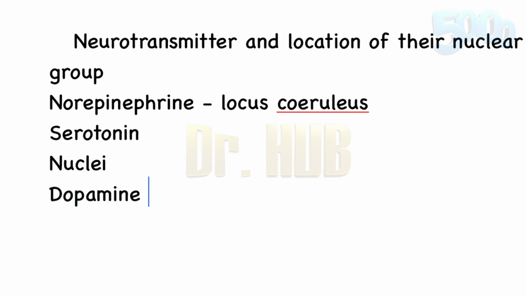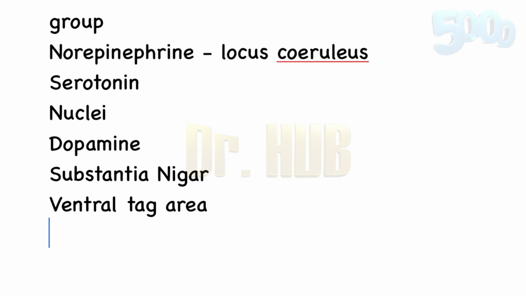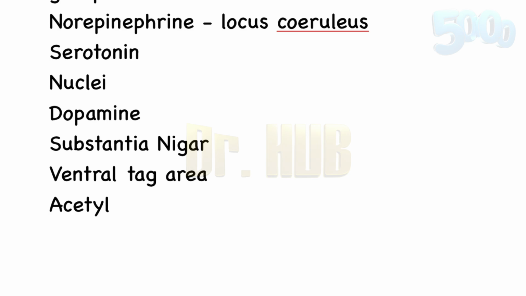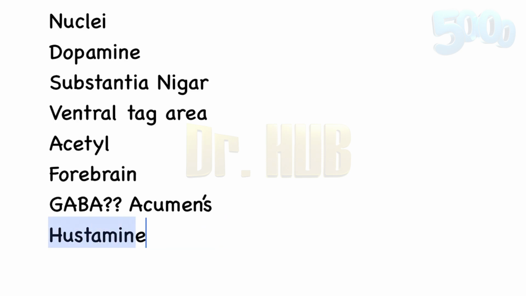Next is looking at the dopamine. The dopamine includes the substantia nigra as well as the ventral tegmental area. Now we move on to the acetylcholine. Here in acetylcholine, the location is the basal forebrain complex. Then looking at GABA, it includes the nucleus accumbens, and there is also the presence of histamine. Histamine's nuclear group location is going to be the hypothalamus.